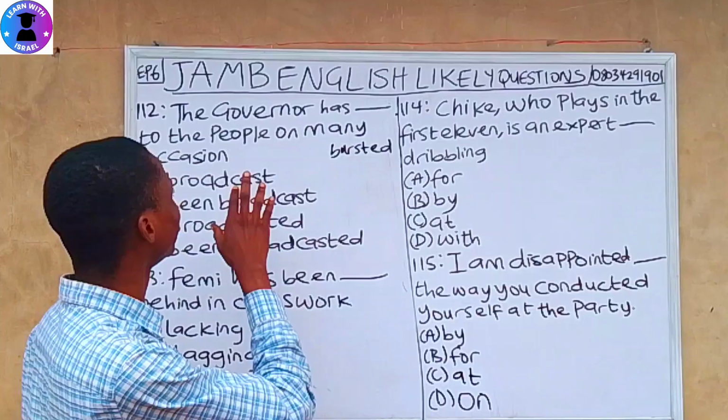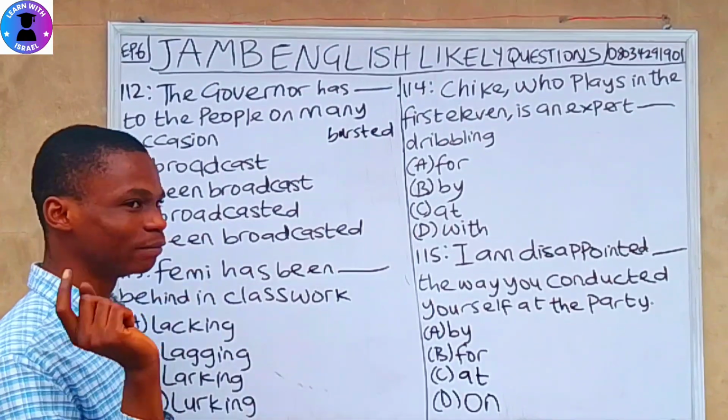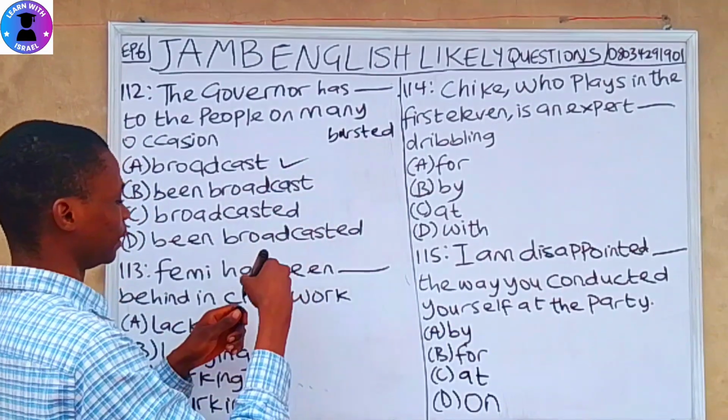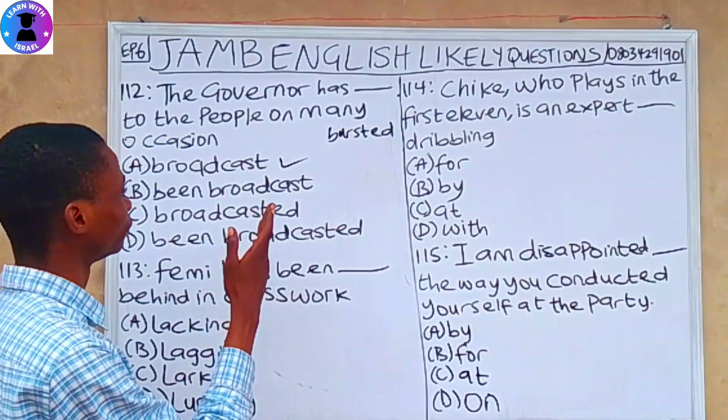So it is right to say the governor has broadcast to the people on many occasions. Avoid using -ed at the back of broadcast. It is right to say broadcast. The governor has broadcast to the people on many occasions.